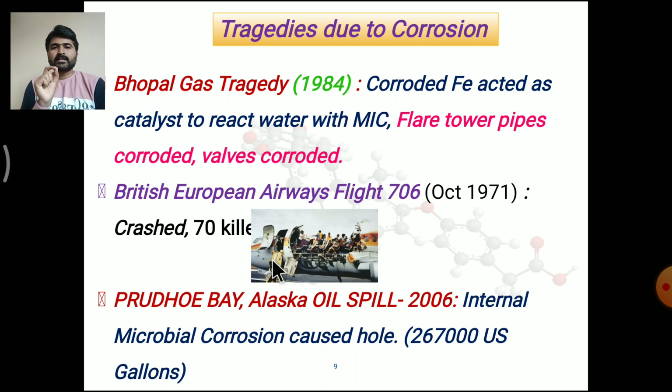The next tragedy is about British European Airways flight 706. It crashed in 1971. At that time 70 people were killed. Again, there is one more very interesting tragedy, the Prudhoe Bay Alaska oil spill in 2016. In this case, 267,000 US gallons of oil were spilled, and the engineering report said that this was due to internal microbial corrosion of the pipes.